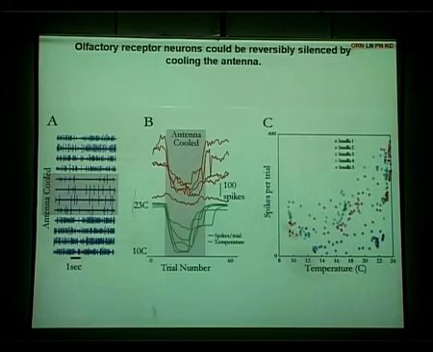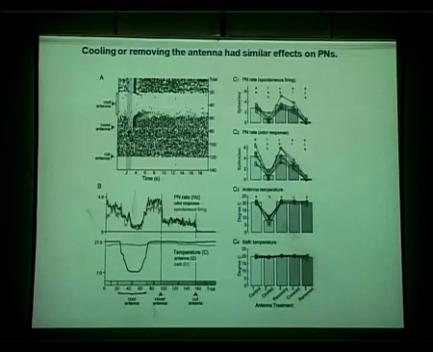You can do it in a number of receptor neurons, and we can show that you can decrease the spike rate appreciably in the receptor neurons. This constant barrage of activity goes to the subthreshold of the projection neuron and keeps it at a slightly elevated membrane potential compared to what it would have been otherwise. So that's what is happening at the receptor neuron. So we cool and stop this baseline activity and then see what happens to the projection neuron. Can we remove the baseline activity in the projection neuron? That's what we do here.